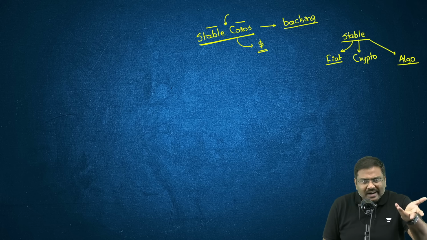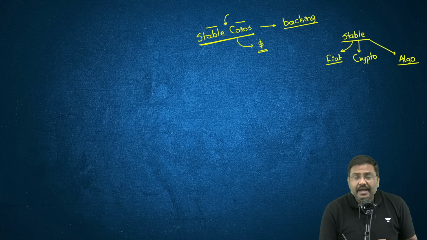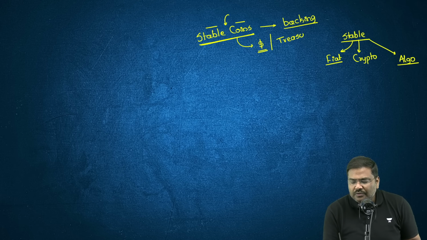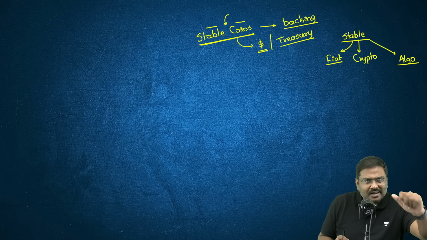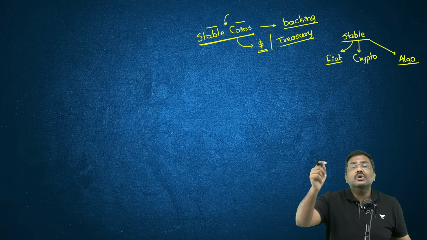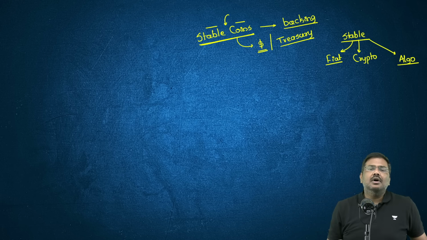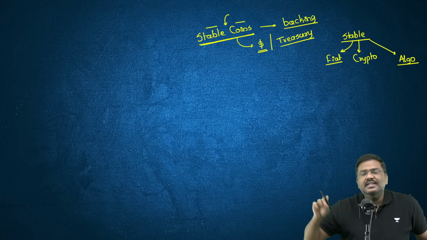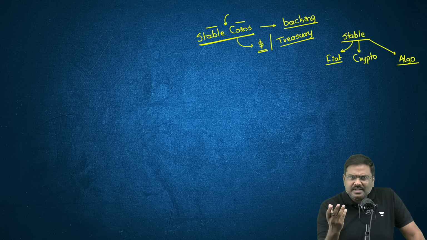Either they are using the fiat currency of a dollar, or they are using the US treasury bonds, that is the government of USA bonds. They have kept it as a reserve or a backing based on which they have issued the stable coins in the market. And have a look at this.